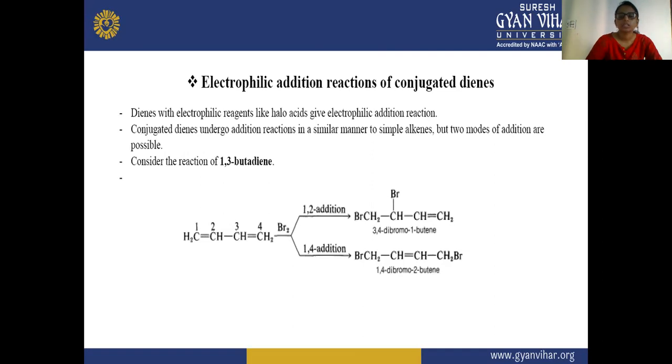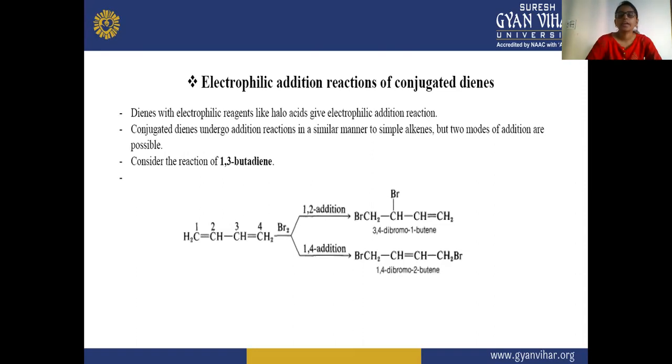In the first case, the first carbon will withdraw electrons from the second carbon, so the first carbon will carry the negative side and the second will carry the positive side. So the positive Br will attack the negative carbon, and the negative Br will attack the positive carbon atom. So there is a formation of the 1,2 addition product, which is 3,4-dibromo-1-butene.